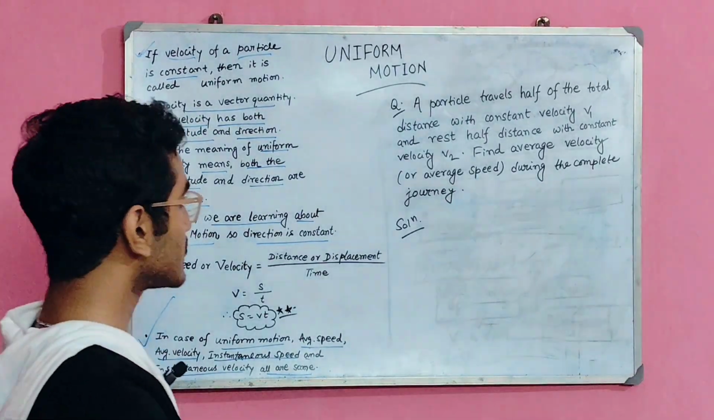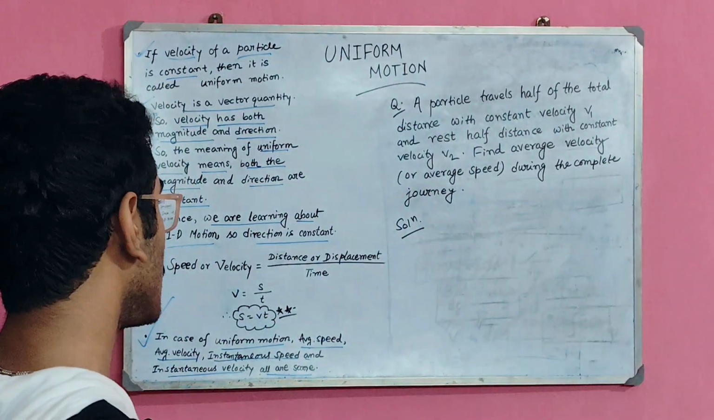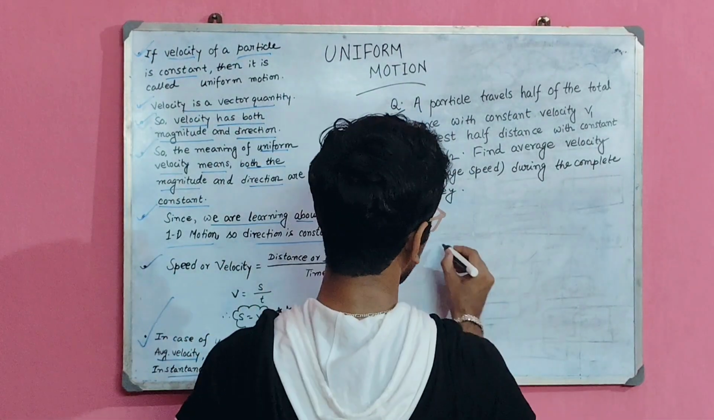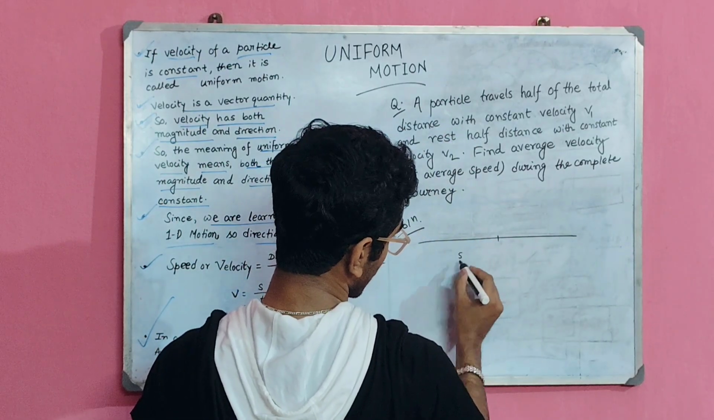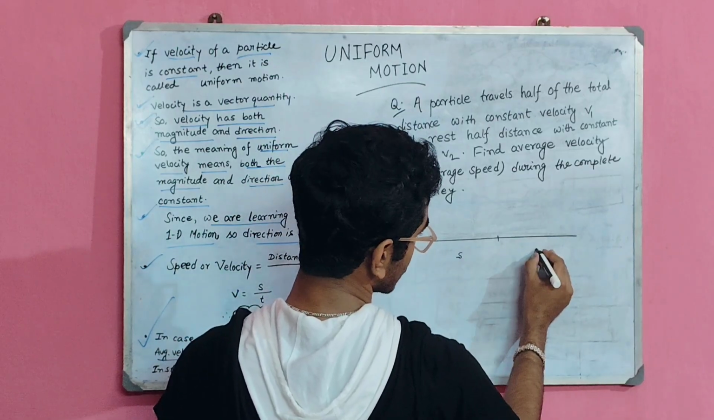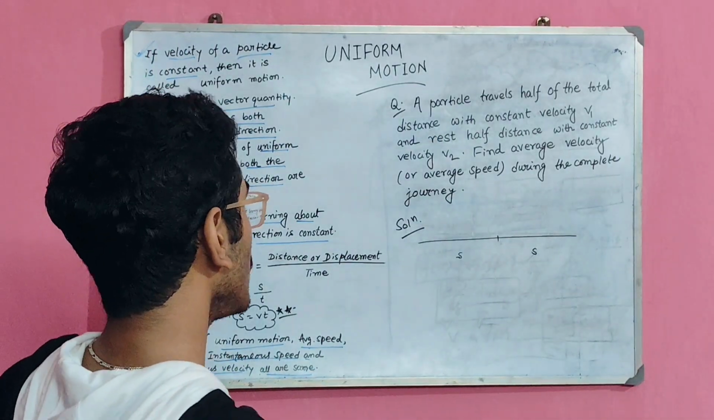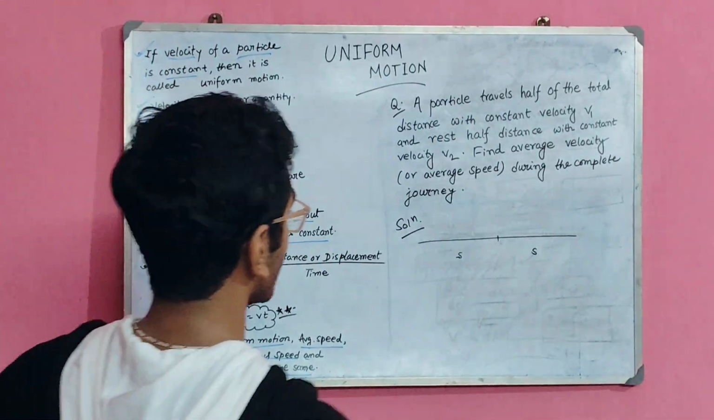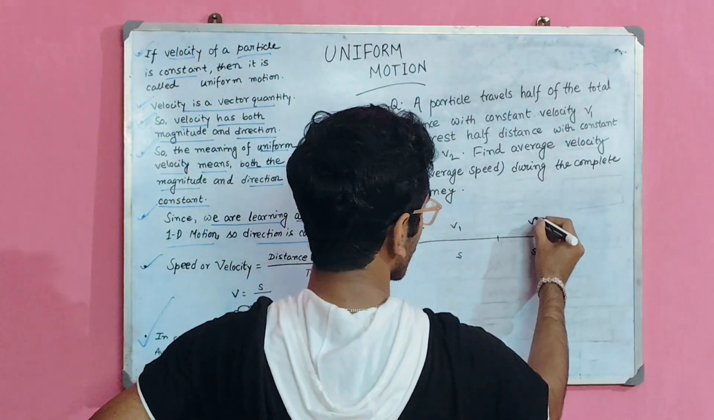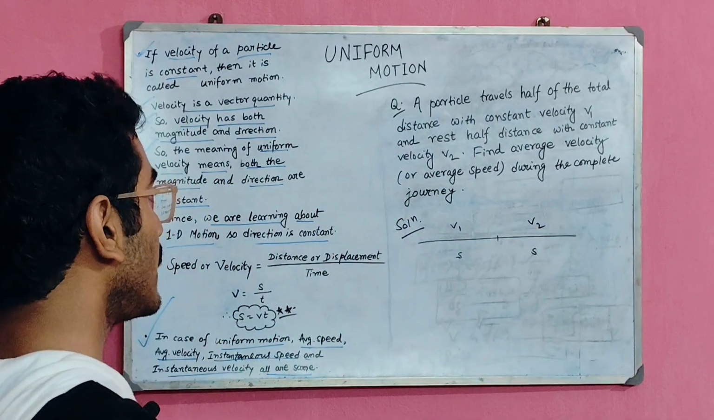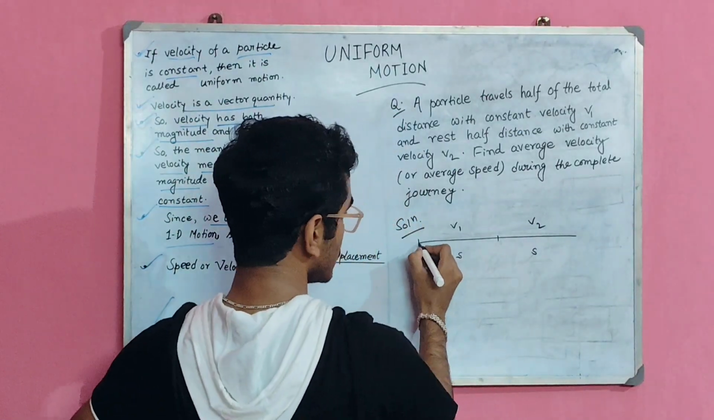Here is another problem. Such types of problems are frequently asked in exams. The question says a particle travels half of the total distance. That means this is the total distance, and this half distance I am considering as s, and this is s, the remaining half part. So a particle travels half of the total distance with constant velocity v1, and the rest half distance with constant velocity v2. Find the average velocity or average speed during the complete journey. Complete journey means from this point to that point.